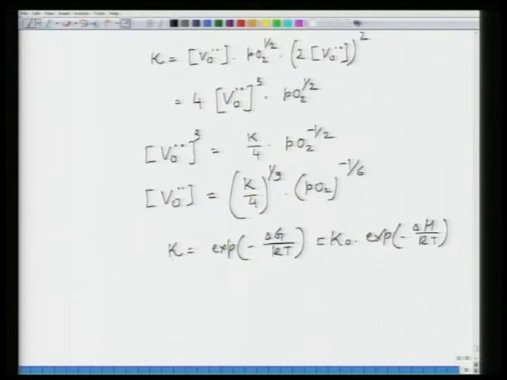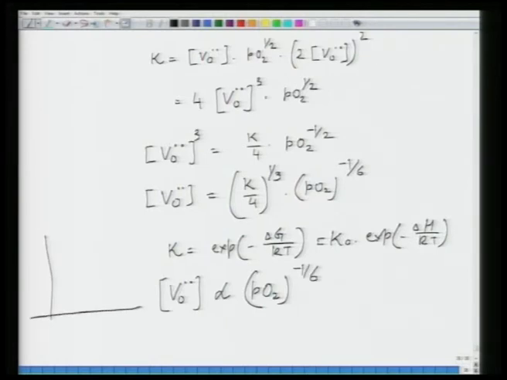Okay. So, which means you can determine the K experimentally. So, K will be at a constant temperature, a known quantity. Okay. So, which means what it tells you is that VO is proportional to PO to the power minus 1 by 6. So, when you plot this concentration on a log scale, this is VO, and in that case you get the relation decreasing like this, and this would be your minus 1 by 6.